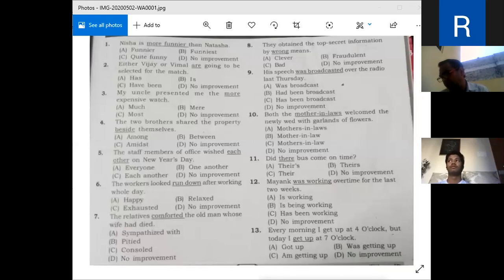A sound knowledge of grammatical rules is quite beneficial in solving some problems. So again and again, studying grammar is important. There should not be any gap between you and your grammar study.